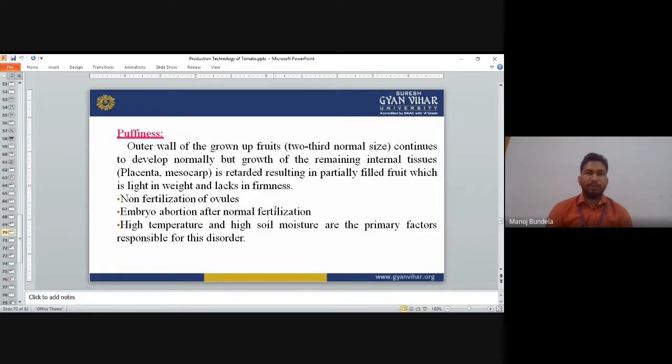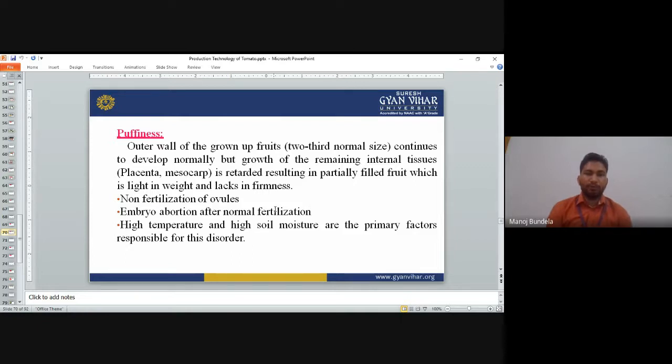Next is puffiness. The outer wall of the grown-up fruit, about two-thirds of normal size, continues to develop normally, but growth of the remaining internal tissue, the placenta and mesocarp, is retarded, resulting in partially filled fruits which are light in weight and lack firmness. This happens if fertilization is not proper.